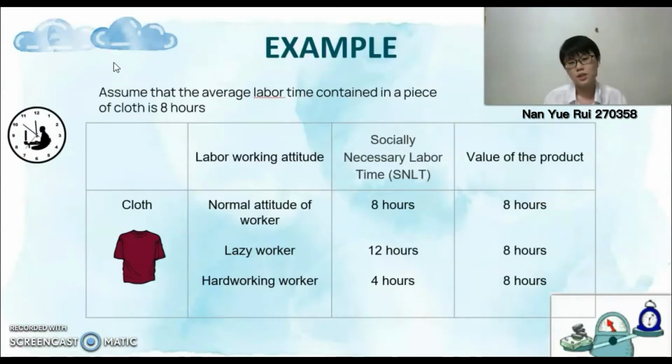For example, assume that to produce a piece of cloth, the average labor time content is 8 hours. When the labor is in normal attitude, the SNLT is 8 hours, so the value is 8 hours. If the worker is lazy, the time used is 12 hours, but the value of the product is still 8 hours. Vice versa, if the hardworking workers use 4 hours to produce the cloth, the value of the product also will be 8 hours. That's all from me.